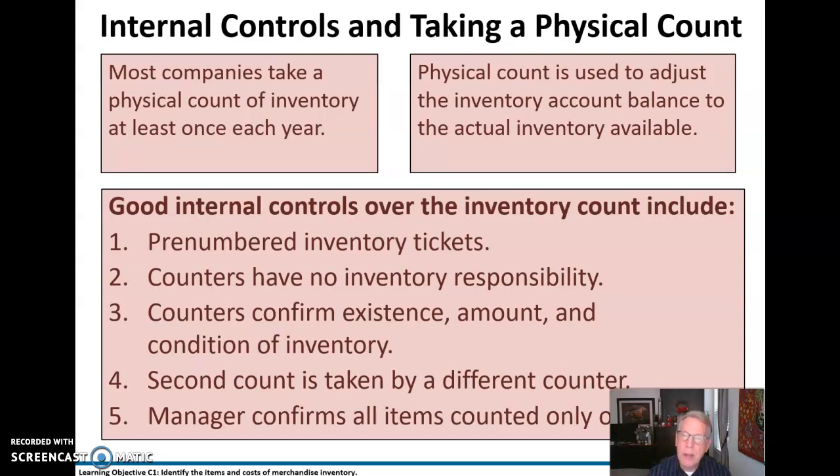We don't want those counters to have a vested interest in distorting that inventory. Counters confirm the existence, amount, and condition of that inventory, and then a second count is taken by a different counter to confirm the accuracy of the original count. A manager then confirms all items are counted only once.